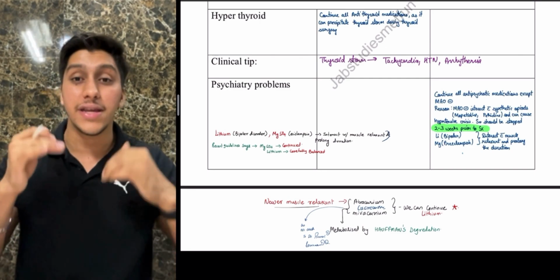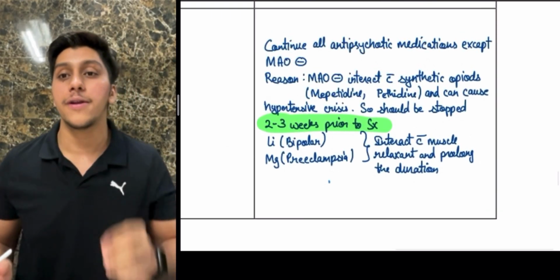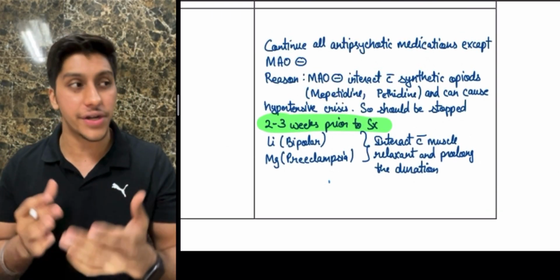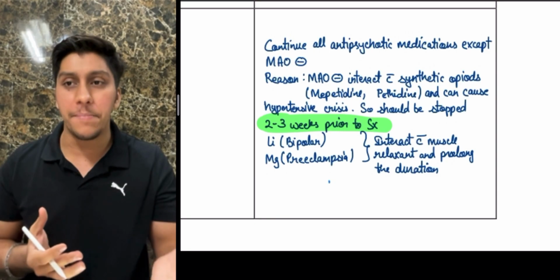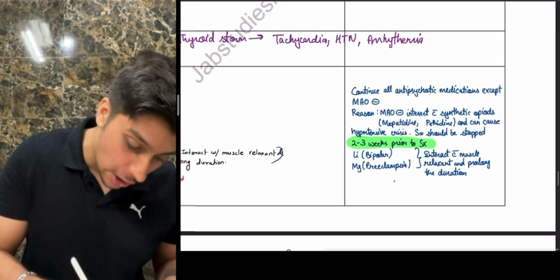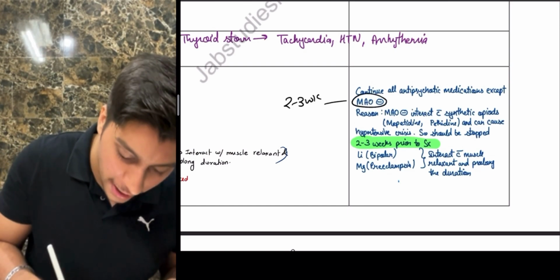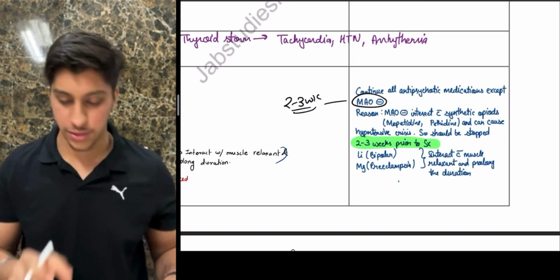Because they cause an increase in blood pressure, causing hypertension. The pathophysiology is that MAO inhibitors interact with some synthetic opioids like meperidine or pethidine, causing hypertensive crisis. Thereby, remember, MAO inhibitors should be stopped at least 2 to 3 weeks prior to surgery.